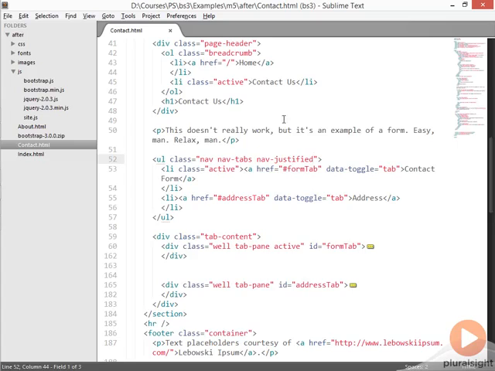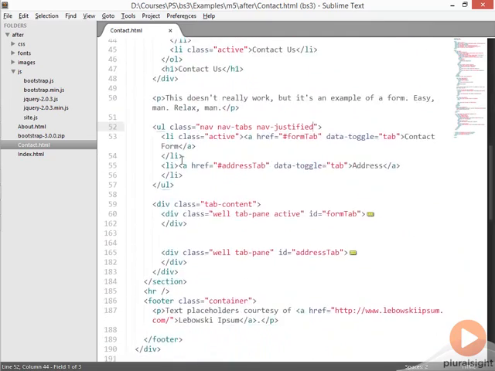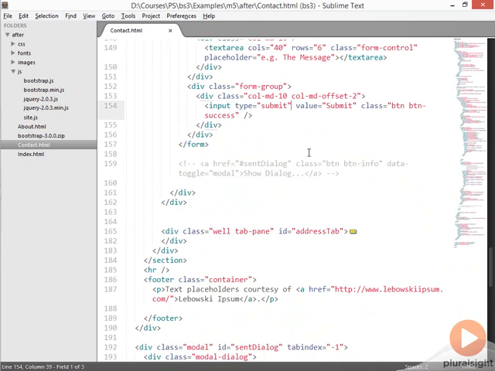Let's see how the tooltips work. Back on our contact page, let's add a small tooltip to the bottom of our form. So if we find our submit button, we're going to want to add two things here to support a tooltip. The first is we're going to want to specify data toggle again, except the new type we're going to use is tooltip. And we're just going to include a title to show that tooltip.